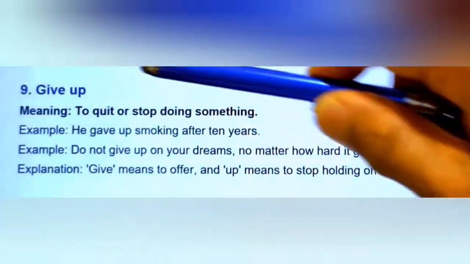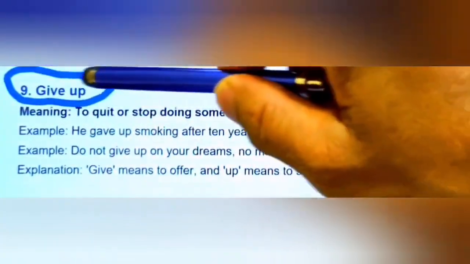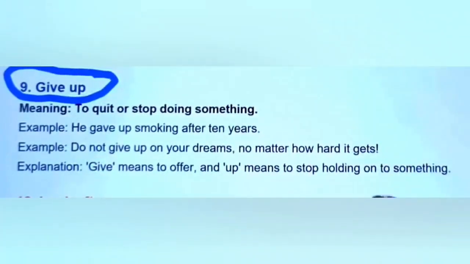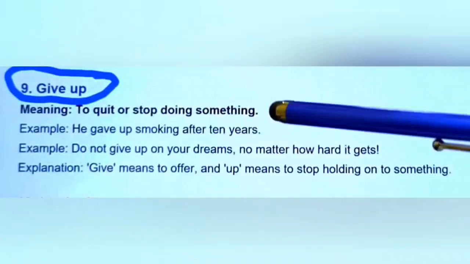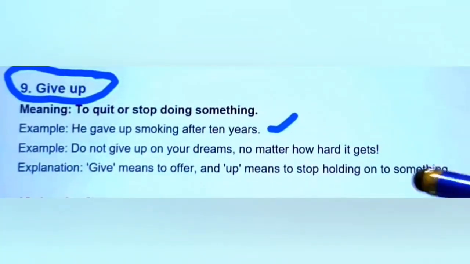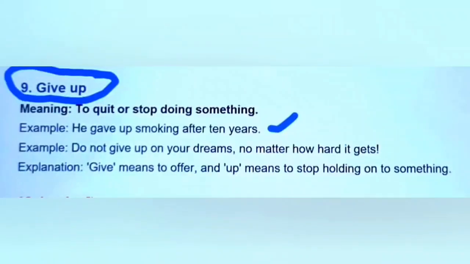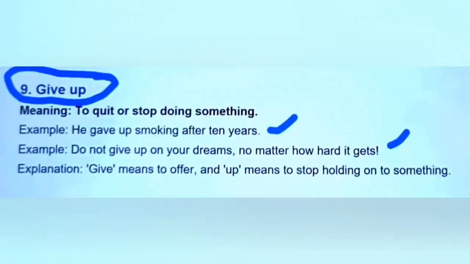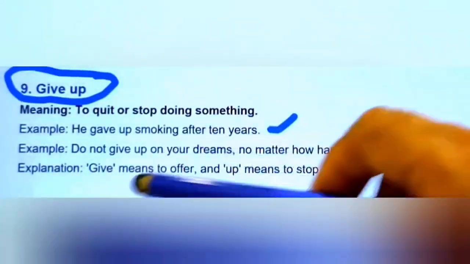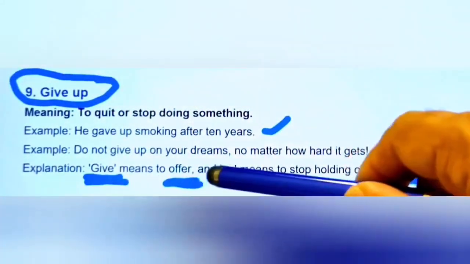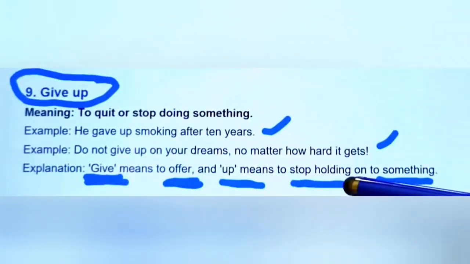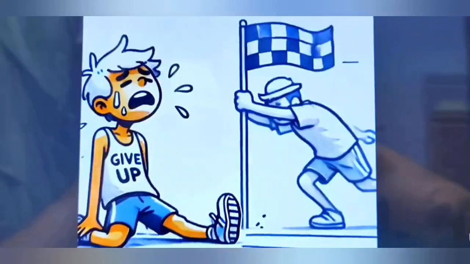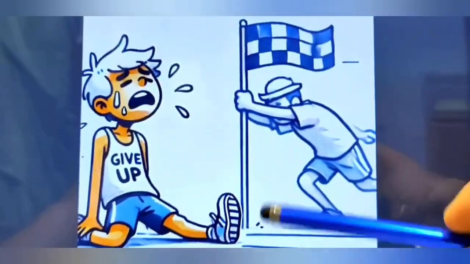Let's describe the next phrasal verb. We have give up. Give up means to quit or stop doing something. For example, he gave up smoking after 10 years. And next example here, do not give up on your dreams, no matter how hard it gets. An explanation here: give means offer and up means to stop holding on to something. This is an example of give up. He is tired and he can't run anymore.